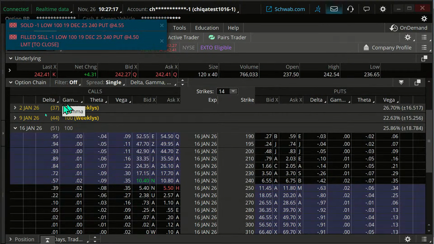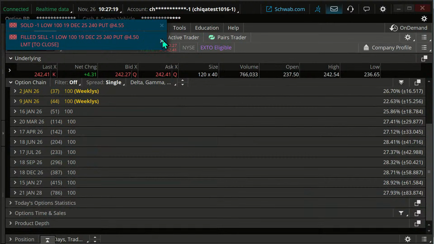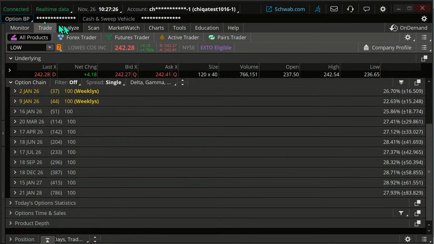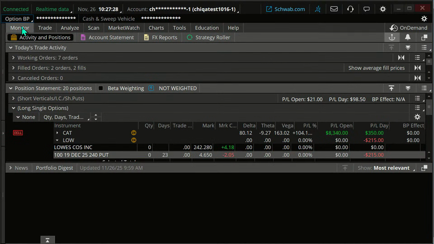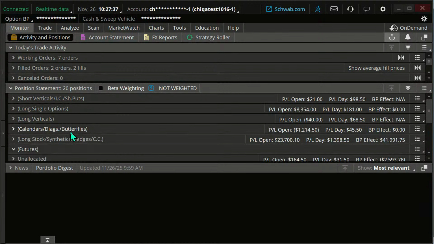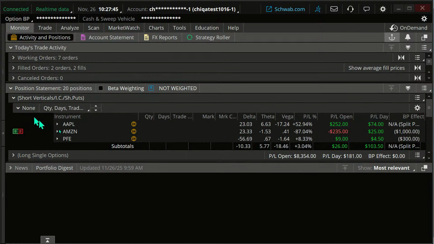And I'm just going to get out of that trade. If you were playing along at home, you could indeed decide to stay with that. But probably, I think for our purposes, we'd be looking at adding a stop in there on that. Okay, so we're going to do long single options. I think that's it on long single options. The other two are newer trades that don't need any management. Let's look to a different type of trade here. Let's look at some short verticals here. Okay.